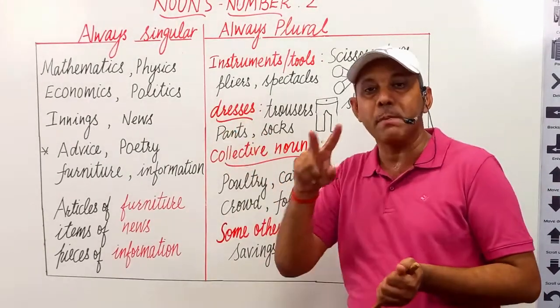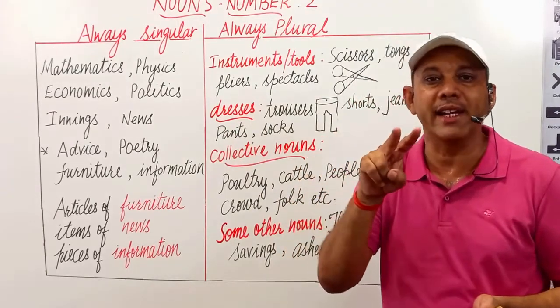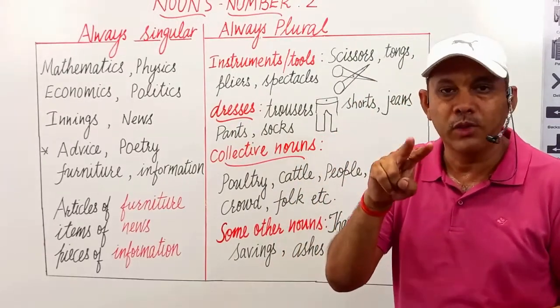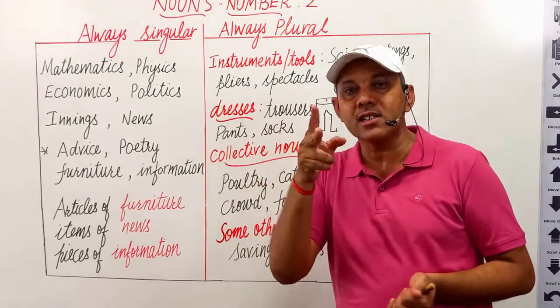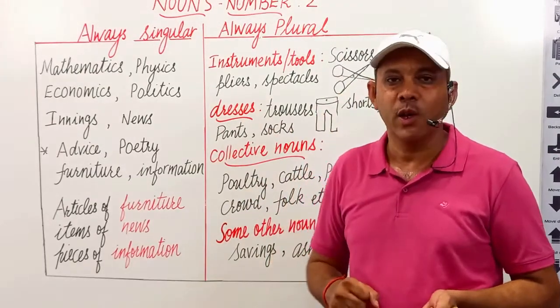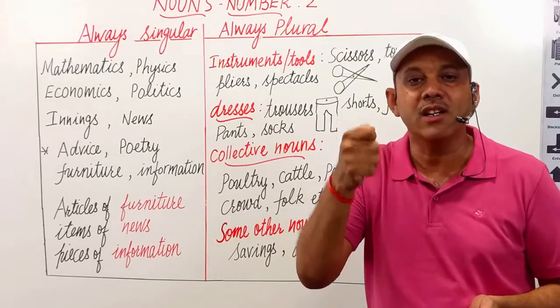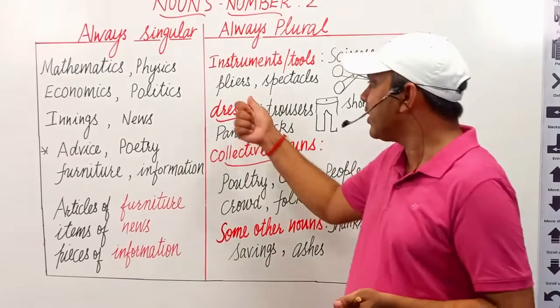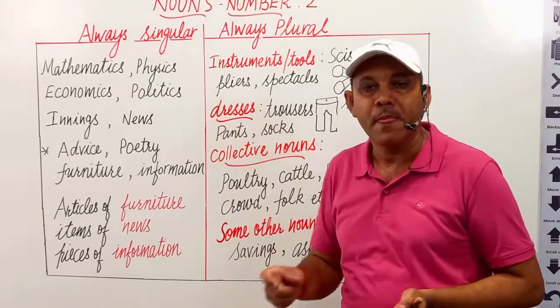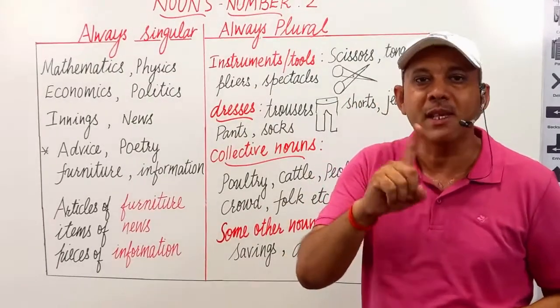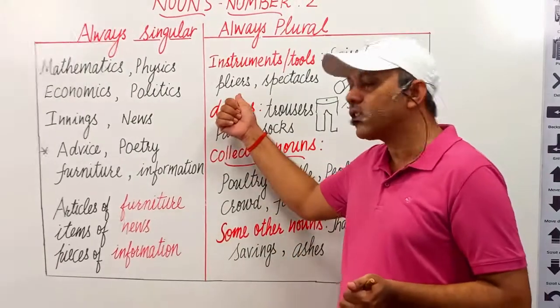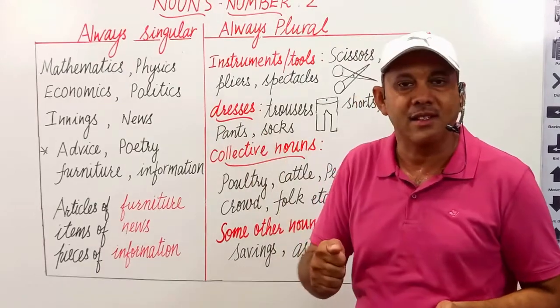It also works in pair. It also has two sides, two arms, with the help of which we can cut an electric wire. We can hold a wire having an electric current. Electrician uses this pliers. So, future में कभी भी आप इसे pliers नहीं कहेंगे. It is not a pliers, it is pliers.